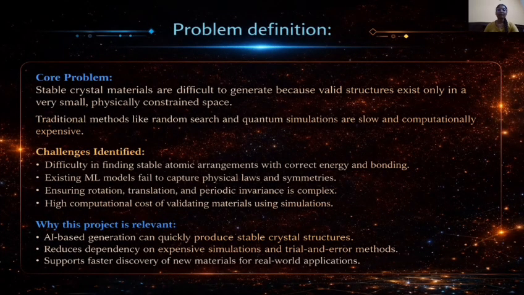Problem definition. The main problem is that generating stable crystal materials is very complex. Only a small number of atomic arrangements satisfy physical and chemical rules. Traditional methods like simulations are very slow and computationally expensive. So there is a need for an AI-based approach that can generate crystal structures faster and efficiently. So, by this project, AI-based generation can quickly produce stable crystal structures, reduce dependency on expensive simulations, and support faster discovery of new materials for real-world applications.